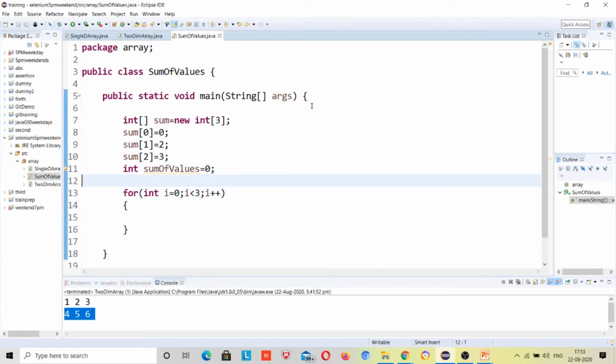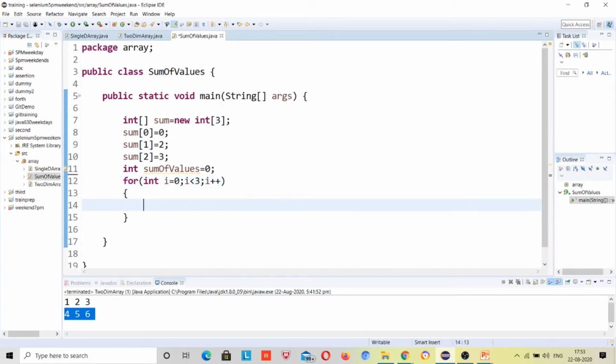Now just do one thing, sum of values is equal to first time array index 0, plus sum of values.